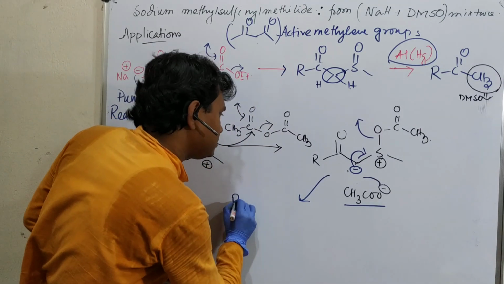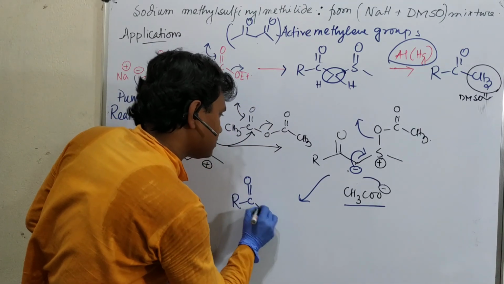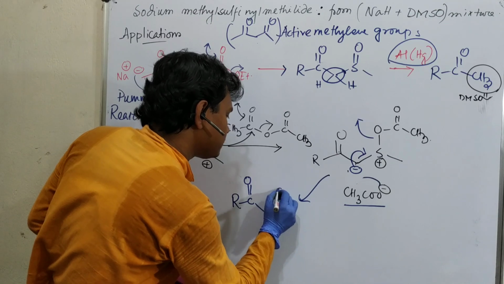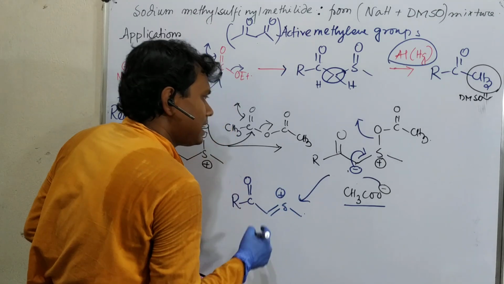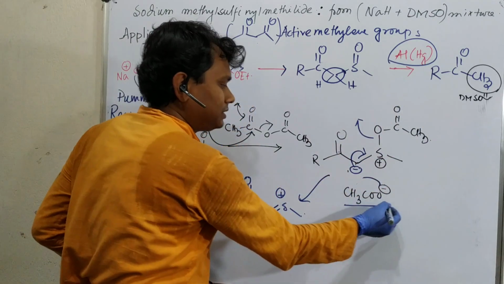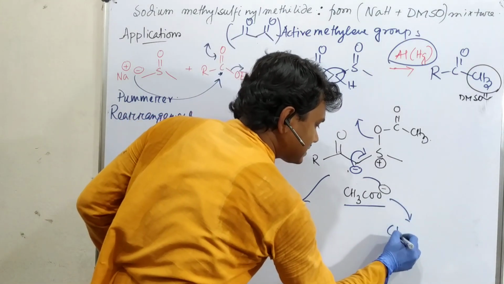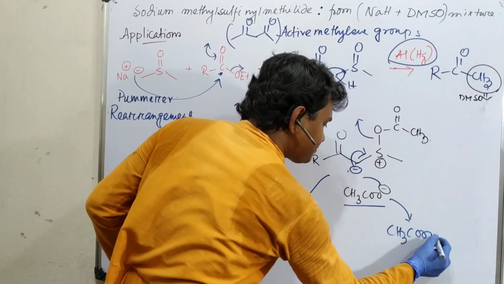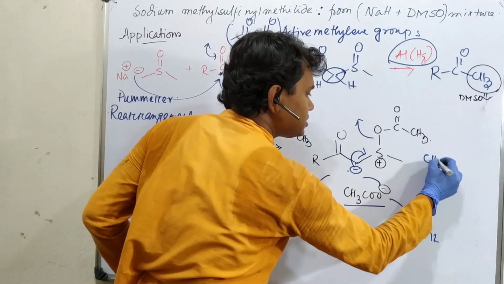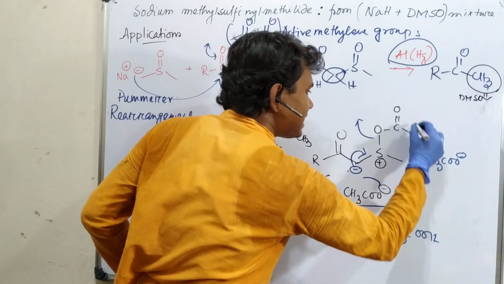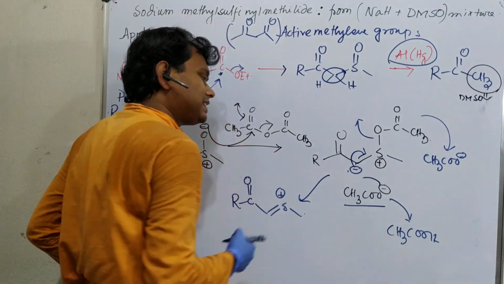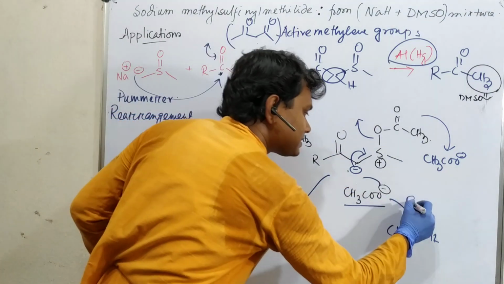It results in this, a sulfur having plus charge, this, and acetate left. So in this case this is converted into acetic acid, but in this case it produces acetate anion. Okay, so acetate is here acting as a base.